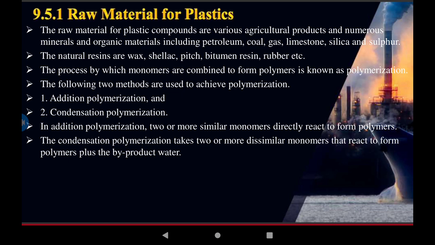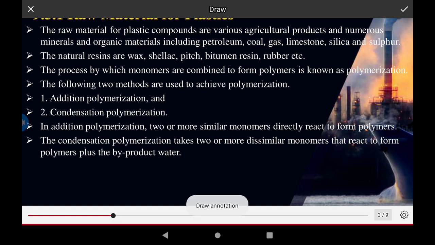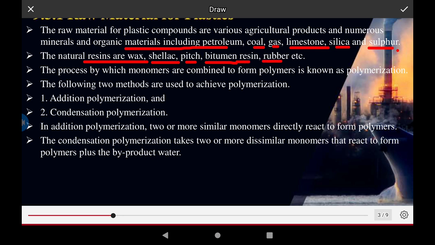Natural resins are wax, pitch, bitumen, resin, rubber, etcetera.